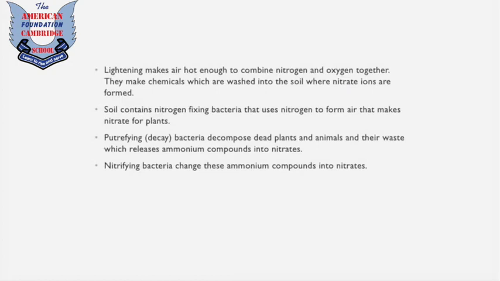Through the rain, you guys must know about acid rain, these nitrate ions are transferred into the soil. This soil contains nitrogen fixing bacteria, which use this nitrogen to make nitrate for plants. I hope that's clearing all those doubts.